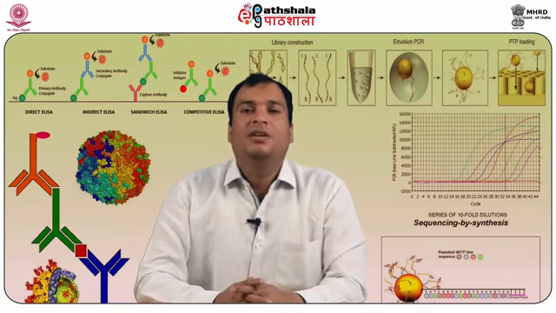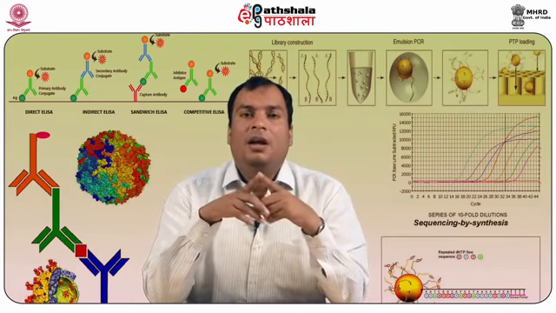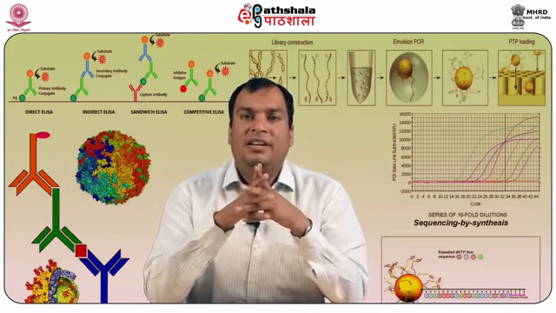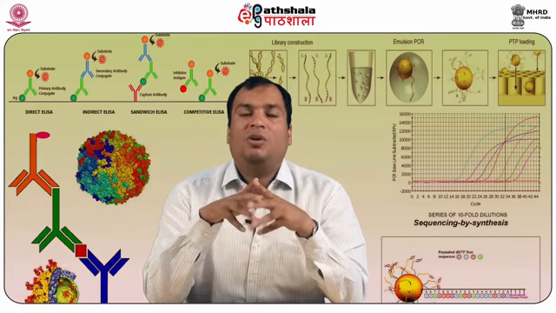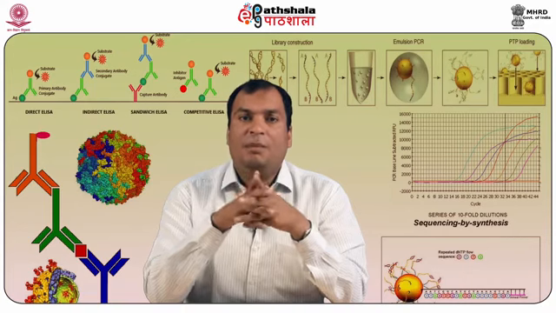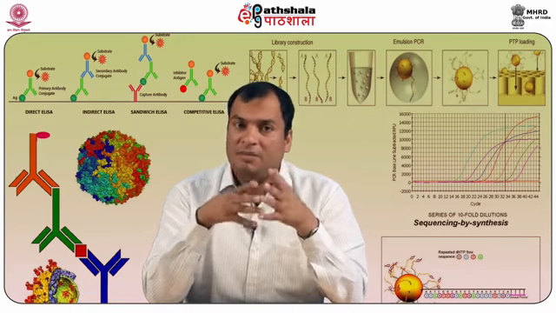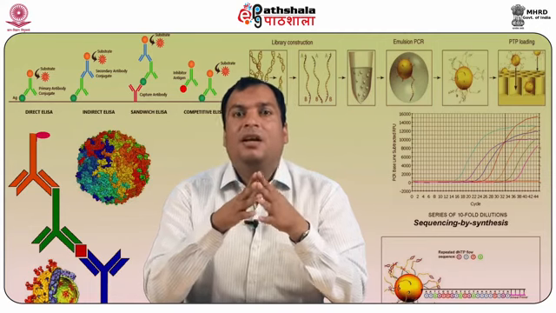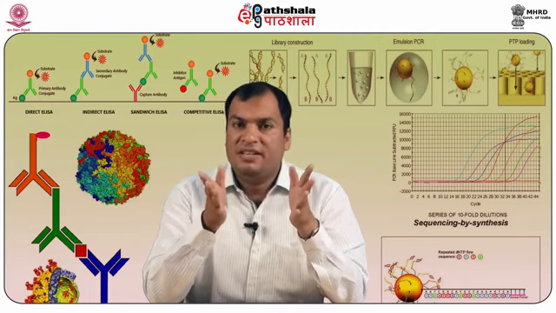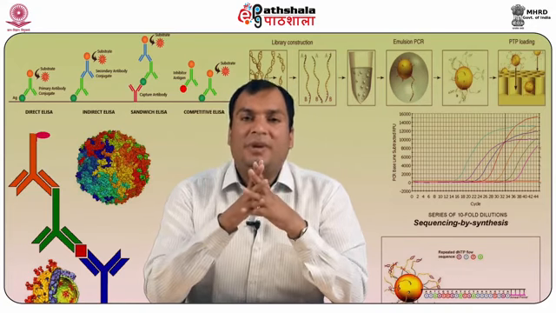Dear students, today we have learned about the modifying enzymes and their applications in animal cell biotechnology. Among the examples, we have learned about DNA polymerases, their functions and their usage in recombinant DNA technology.